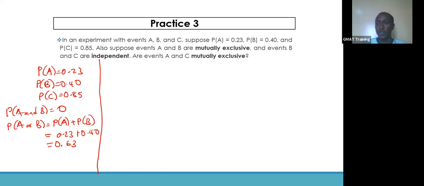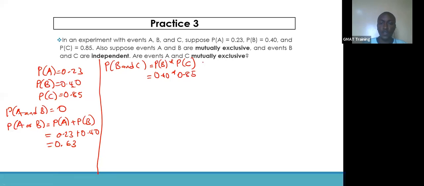Now let's continue. We have events B and C are independent. If B and C are independent, then the probability of B and C is the probability of B times the probability of C. Probability of B is 0.40, and probability of C is 0.85.